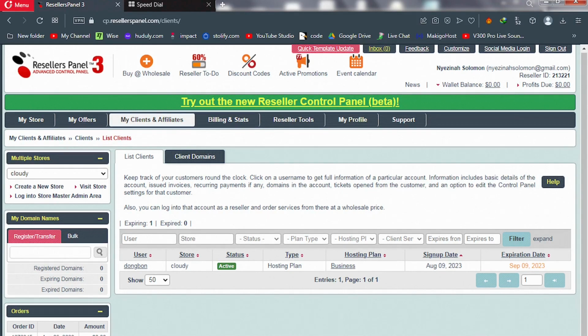So guys, that's almost everything you need to know about your dashboard. Very simple and quick. Okay, so just explore this dashboard and you get familiar with it. So in my next episode, I'll be showing you how your customers are going to order domain name and web hosting from your newly created hosting website. And after that, I'll take you to their dashboard and show you various areas of their dashboard.